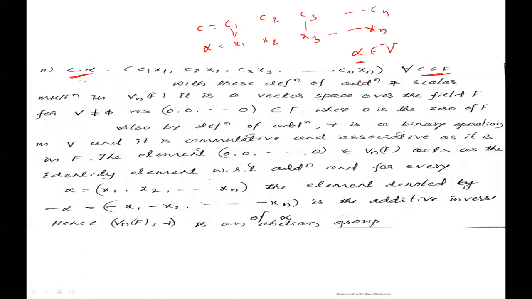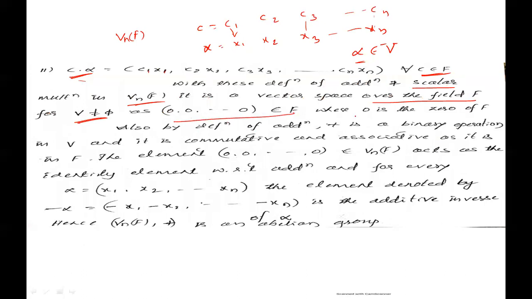With this definition of addition and scalar multiplication, Vn over F is a vector space over the field F. V is a non-empty set as 0 belongs to F.